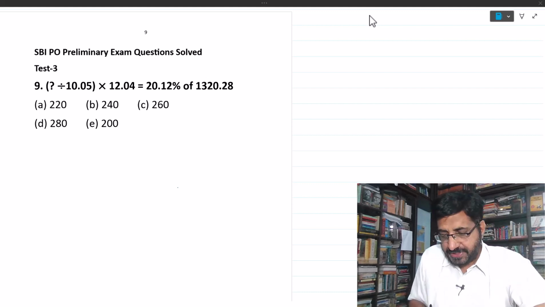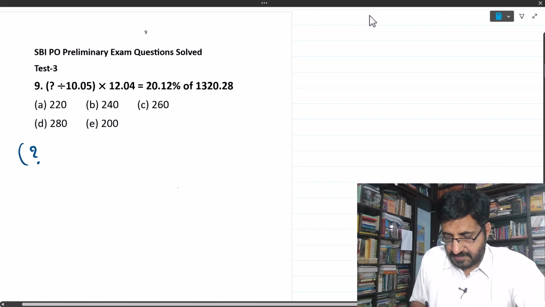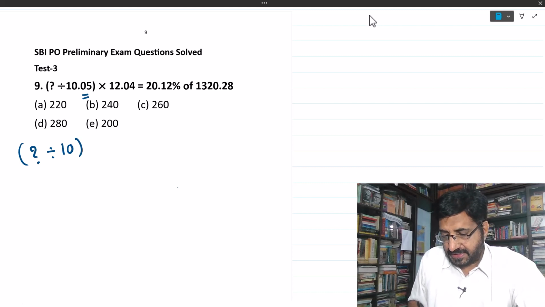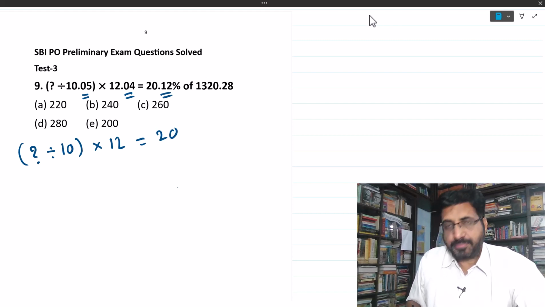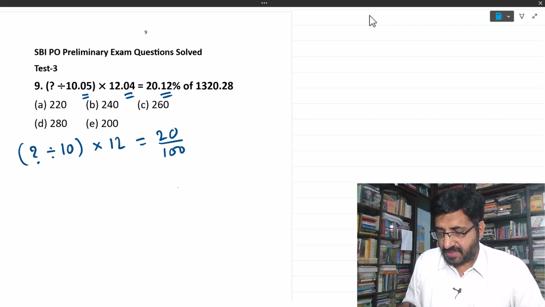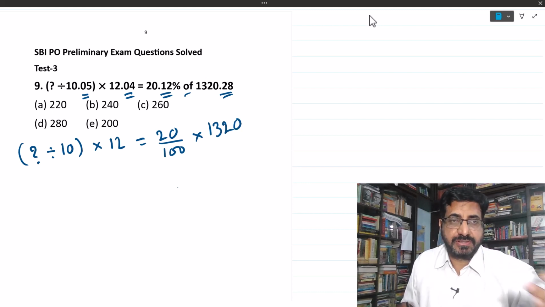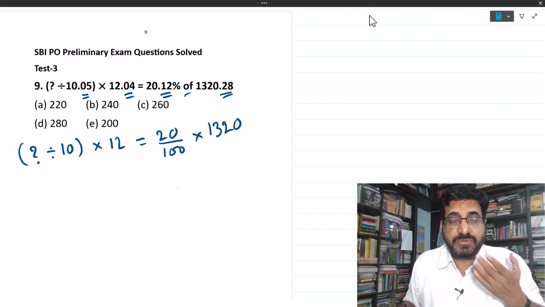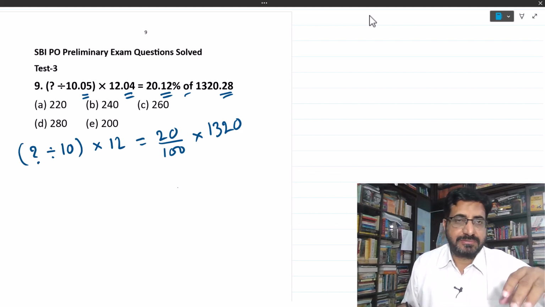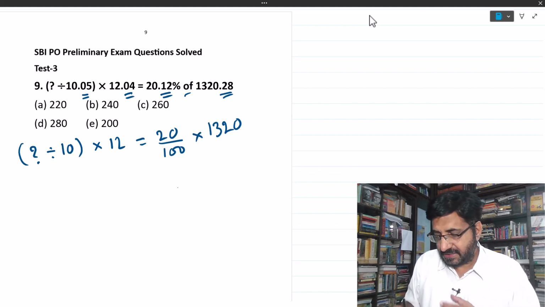Again, first step is approximation. This is question mark. This 0.05 is negligible, so retain only 10. Again 0.04 is negligible, retain 12. This is again 0.12 is negligible, you can neglect. Percent means divided by 100. The denominator you should take 100. Off means into. Again 0.28 you can neglect. Why you can neglect? Please watch my previous videos. Whoever is watching first time this video, please for them watch my previous videos. You will get why we are doing this.